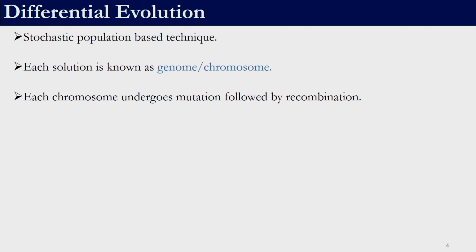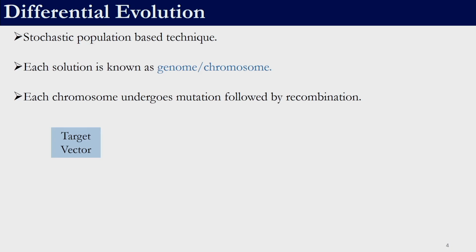Just like particle swarm optimization and teaching learning based optimization, differential evolution is a stochastic population-based technique. In differential evolution, each solution is known as a genome or chromosome. Each chromosome undergoes mutation followed by recombination. Those are the two operators, mutation and recombination operators.